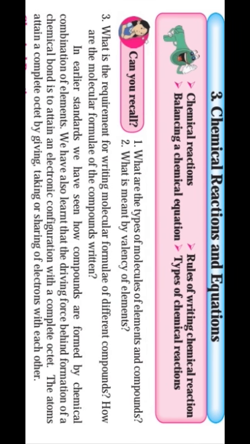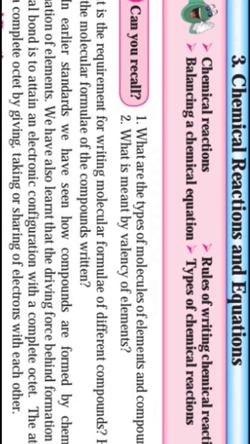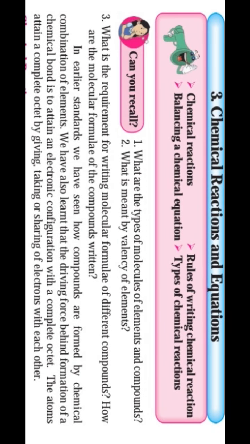Now the third question: what is the requirement for writing the molecular formula of different compounds? How are the molecular formulas of compounds written? To write down the molecular formula of a compound, we must know the constitutional elements of that compound. For example, water is made up of hydrogen and oxygen. So first, we must know the symbol of the constitutional elements and their valency.